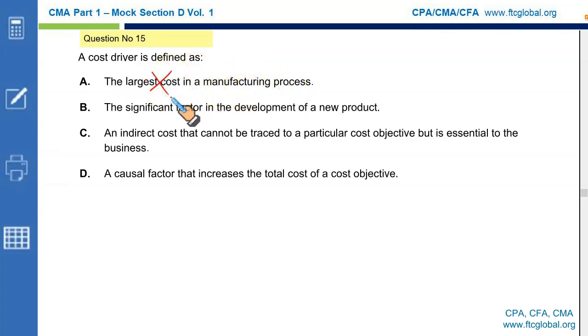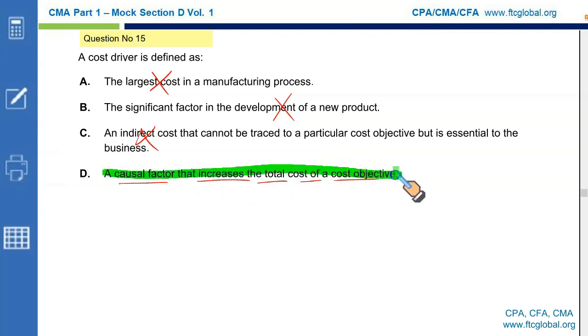Cost driver is not a cost, remember. Cost driver is defined as the significant factor in the development of a new product. Wrong. Cost driver is defined as an indirect cost. It is not a cost. Cost drivers are causal factors, the causes that increase the total cost of the cost objective. This is the right option.